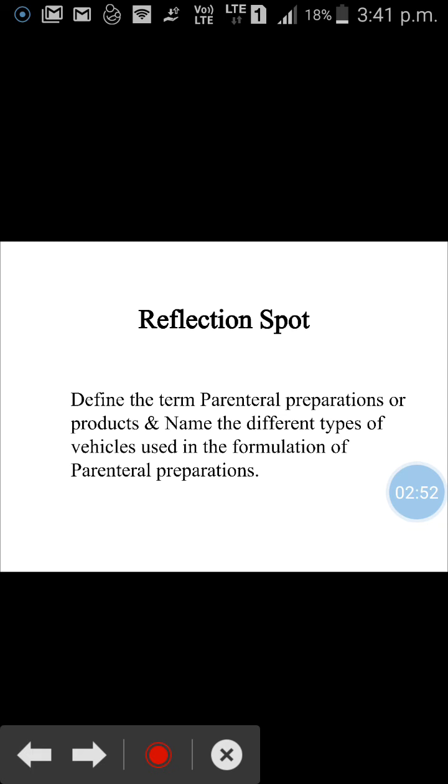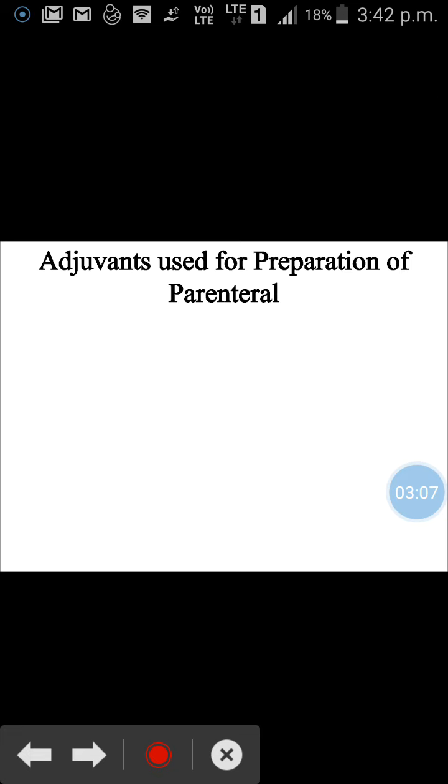Students must be able to answer the following question. Define the term parenteral preparation or product and name the different types of vehicle used in the formulation of parenteral preparations. I hope you have written your answers.